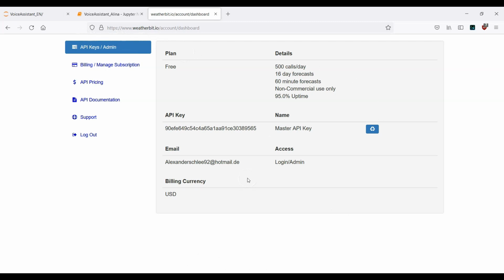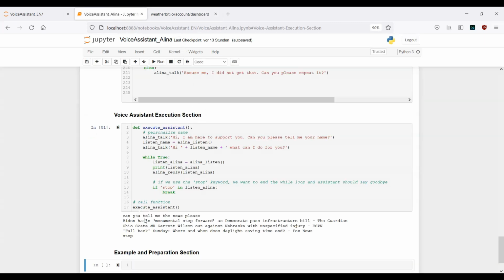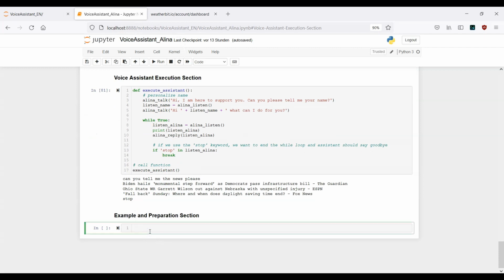The important thing here is the API key. This is actually number 1. Copy this API key. And you see here again, the plan is free. Everything in this course is, of course, for free. So copy this API key back to our notebook. As always, we start with the example and preparation section.